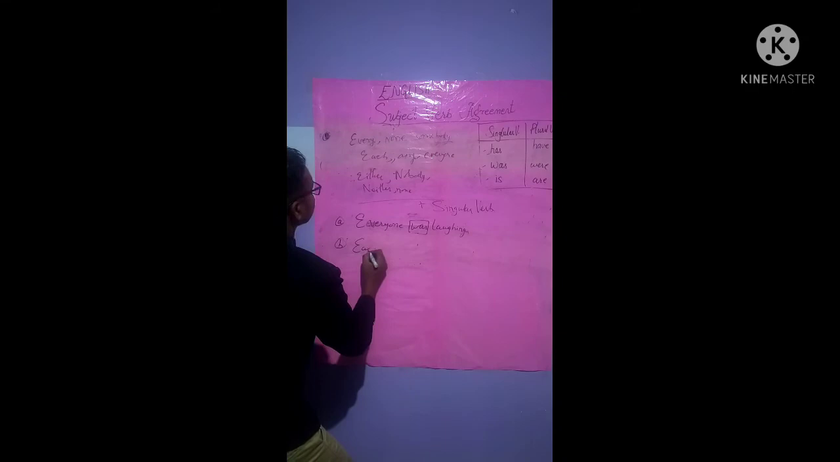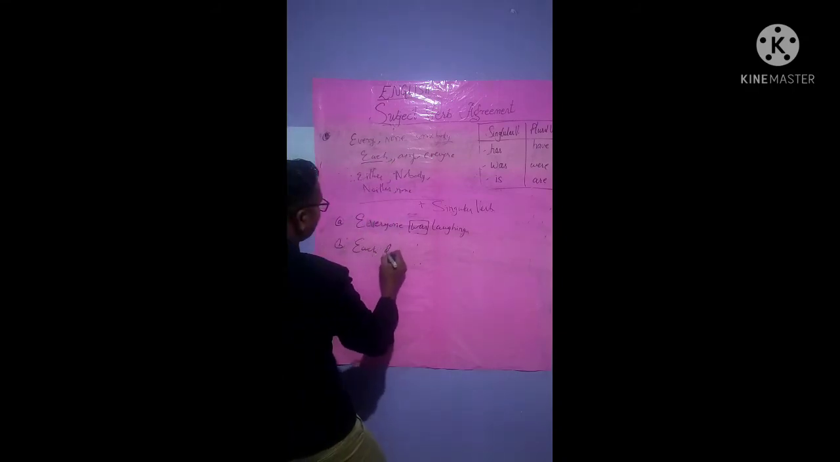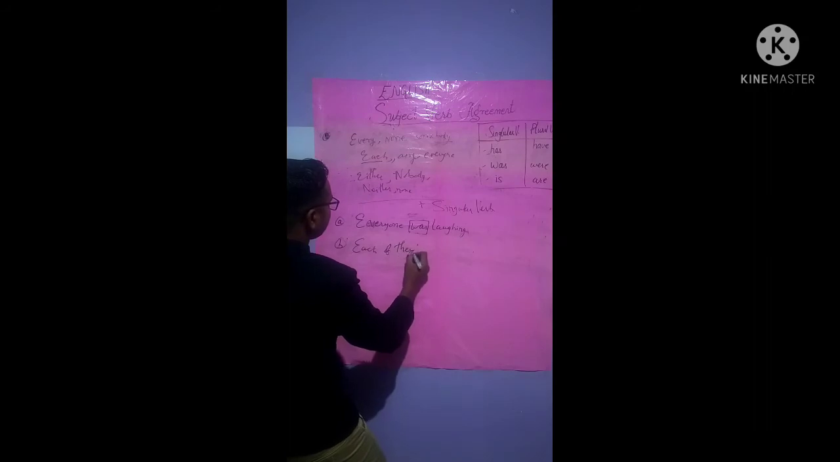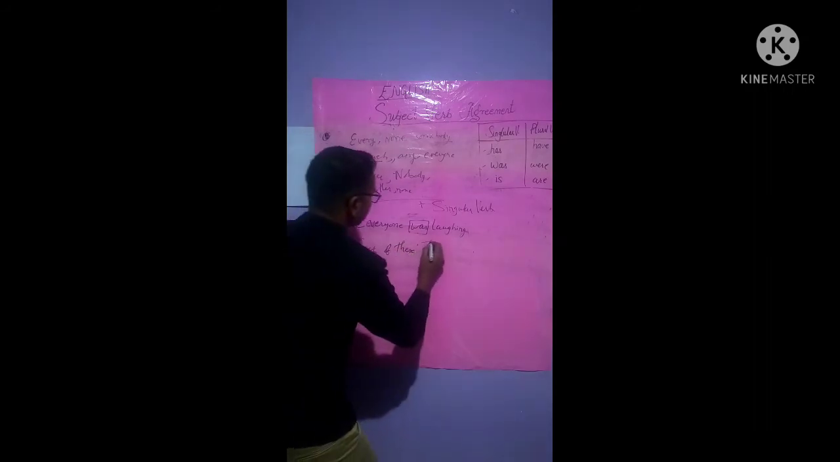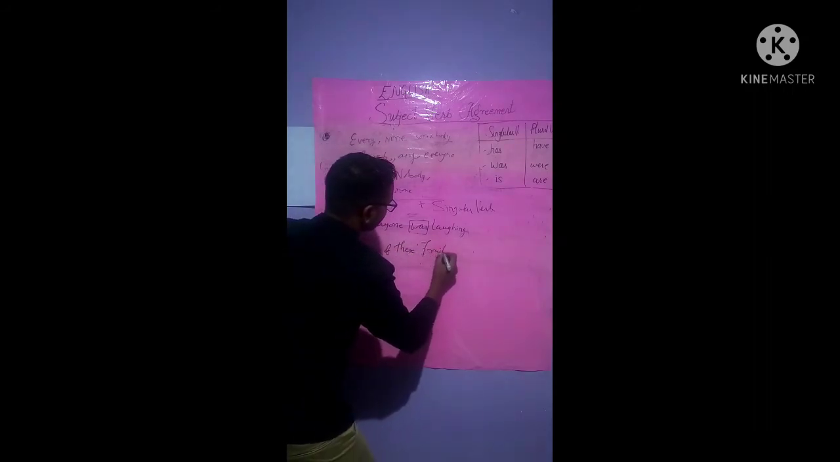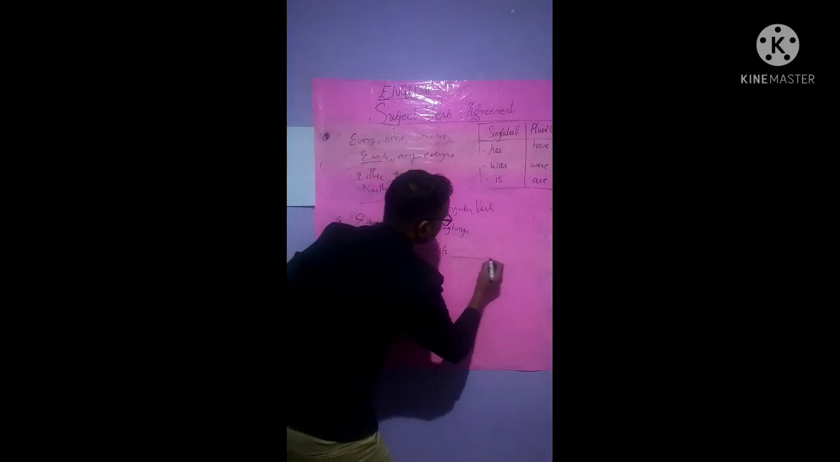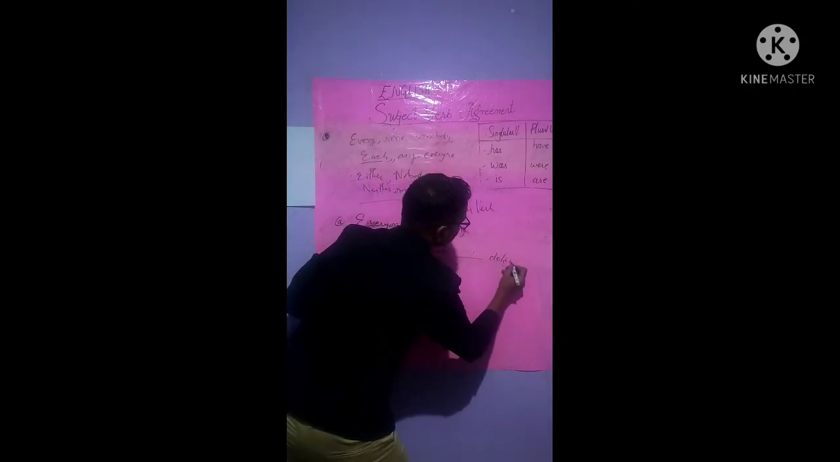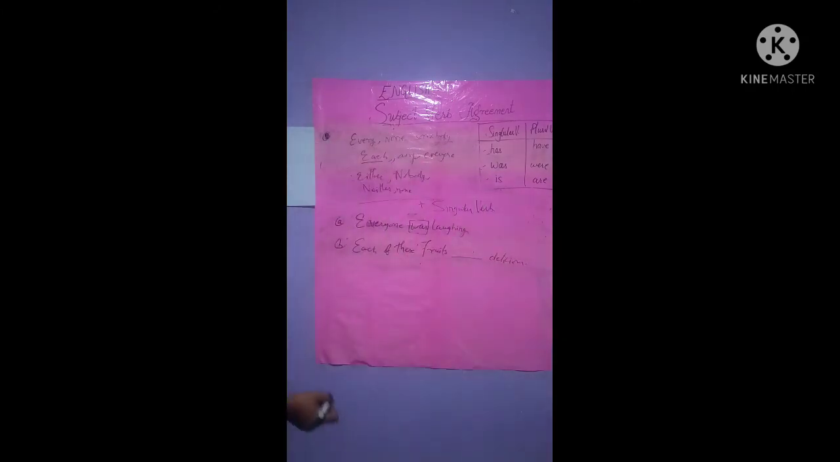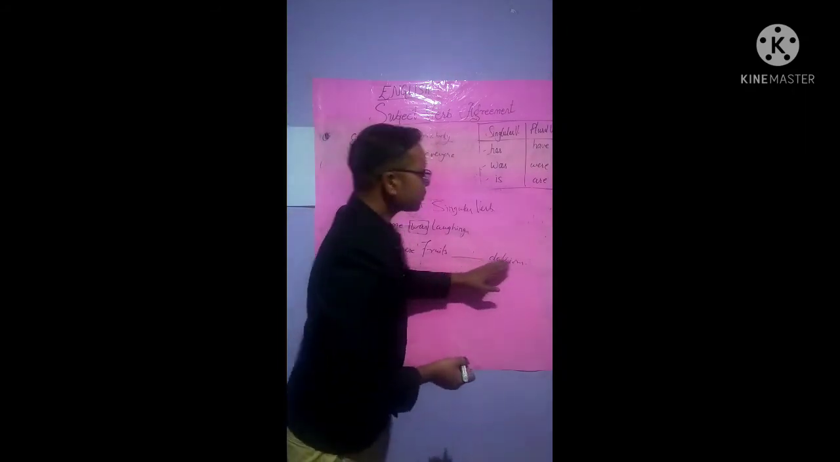Another example I will say: each. Each of these fruits, dash, delicious. Now what will you write? Each of these fruits dash delicious.